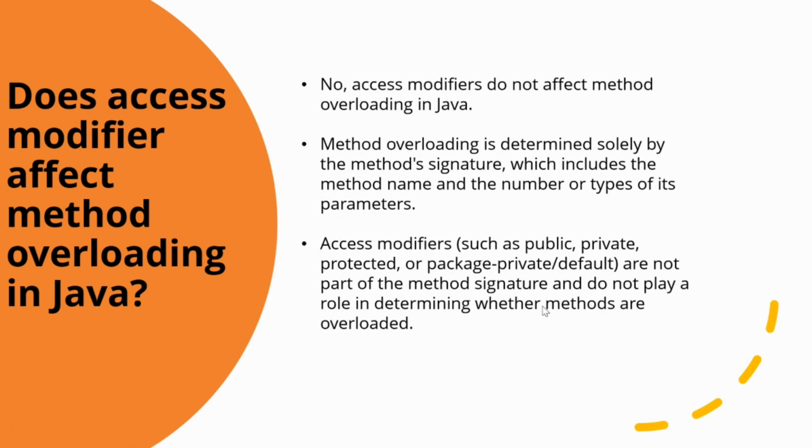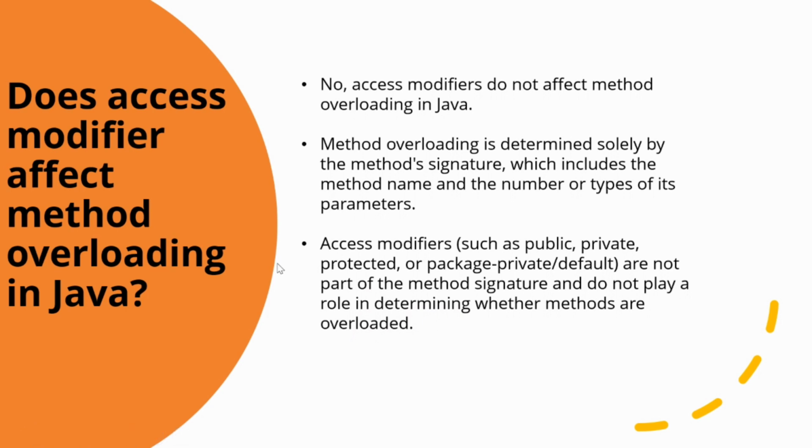The next question is, does the access modifier affect method overloading in Java? The answer is no, access modifiers do not affect method overloading in Java. Method overloading is determined solely by the method signature, which includes the method name and the number or the type of its parameters. Access modifiers such as public, private, protected, or package-private (default) are not a part of the method signature and do not play a role in determining whether methods are overloaded. Hence, access modifiers do not affect method overloading.